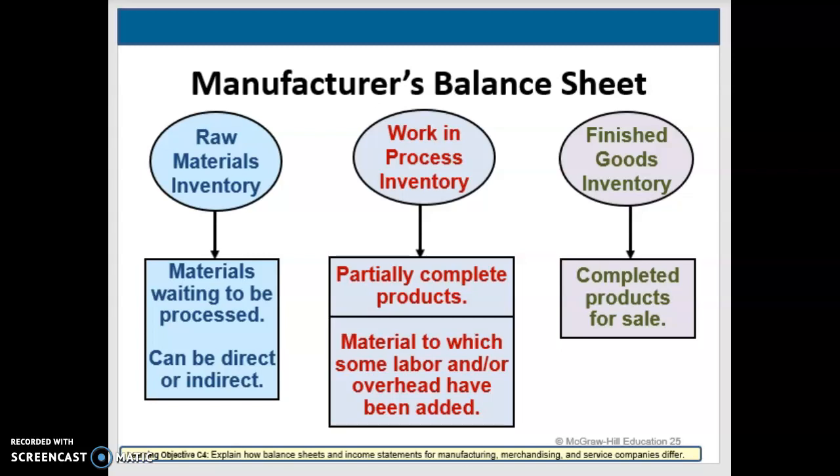So they're going to carry several unique assets like these 3 inventories, and we're going to keep accounting for them separately. So those are the 3 that we're going to look at. Again, looking at raw materials, it's going to be materials that are waiting to be processed. Again, they can be direct or indirect. Once we move it into work in process, it's partially complete, so it's started in the manufacturing process, but it's not done yet. And then finished goods is when the product is completed.